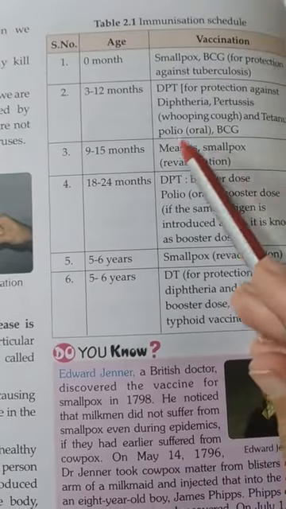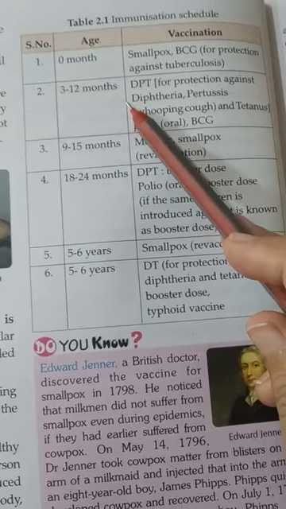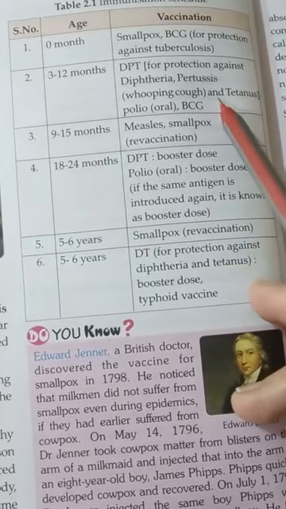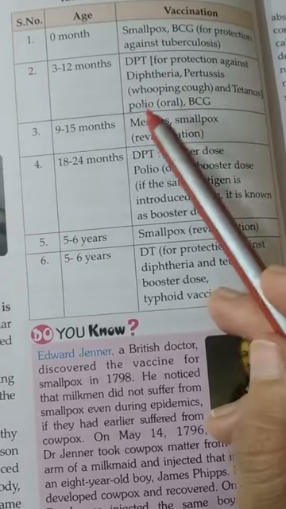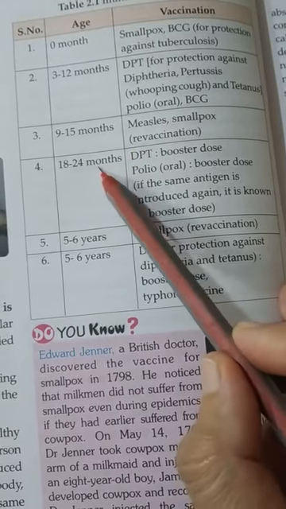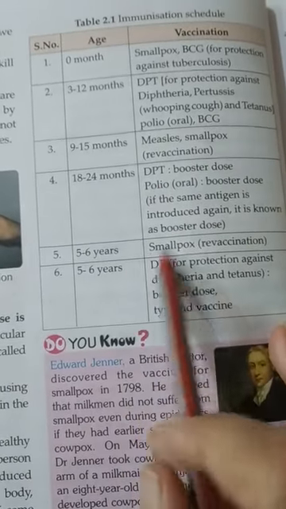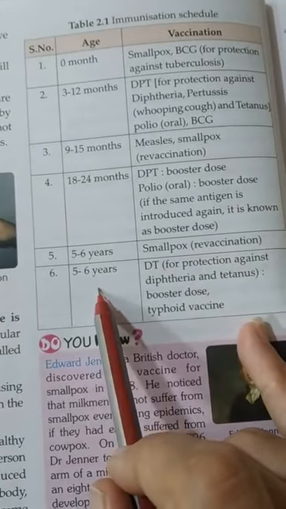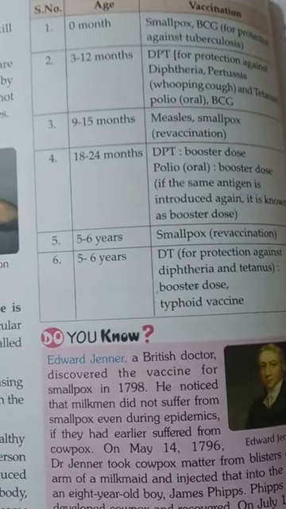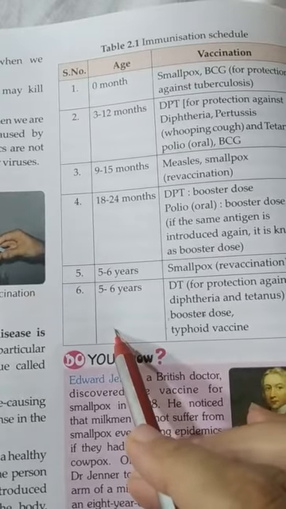In India, at 0 month, smallpox and BCG are given. At 3 and 12 months, DPT (diphtheria, pertussis and tetanus), polio and BCG. At 9 to 15 months, measles, smallpox revaccination. At 18 to 24 months, DPT booster dose. At 5 to 6 years, smallpox revaccination. At 5 to 6 years, DT (diphtheria and tetanus) for protection as a booster dose, and the typhoid vaccine. These are the different types of vaccination given at different ages of children.